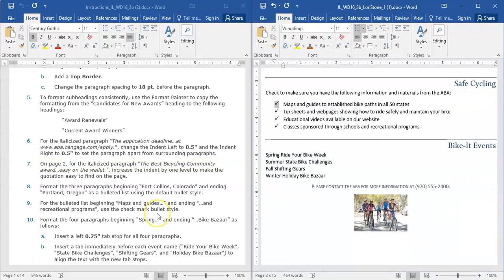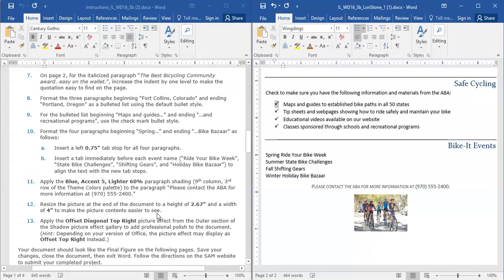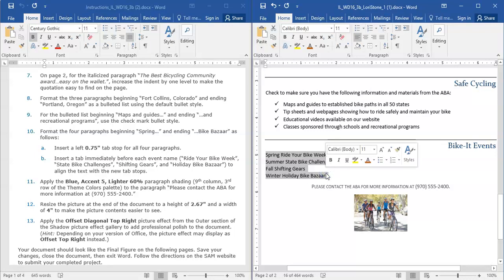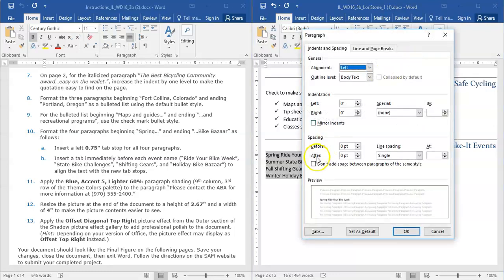Okay. Step 10. Format the 4 paragraphs beginning spring and ending Bike Bazaar. That would be this group of text. And create a tab at 0.75. We're going to come up here to our paragraph grouping, open up the paragraph grouping, and down here at the left-hand corner is the word tabs.